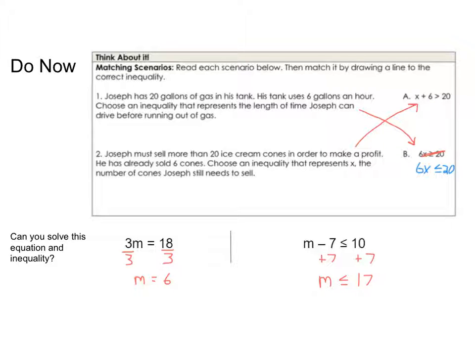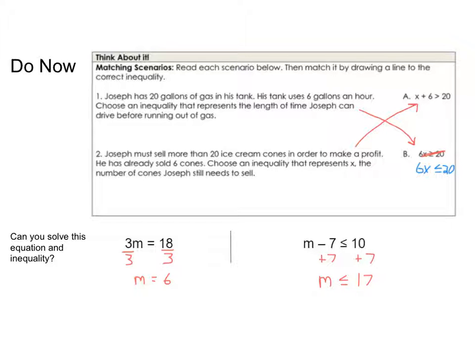That's what we're going to be spending some time doing today. These two problems were just to demonstrate that solving an equation is pretty much the same as solving an inequality. You still undo the operations with the inverse, you still balance, and we're going to do a little bit of practice with that today as well.